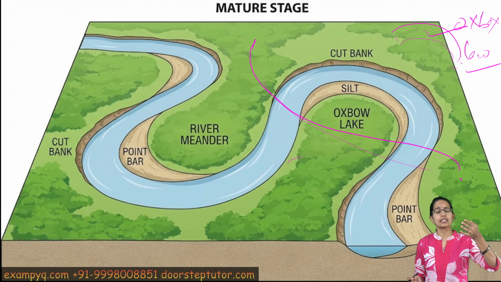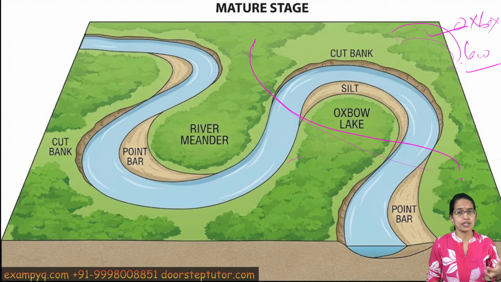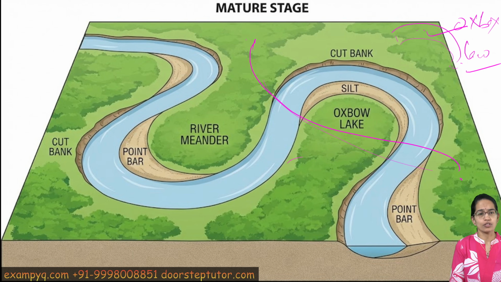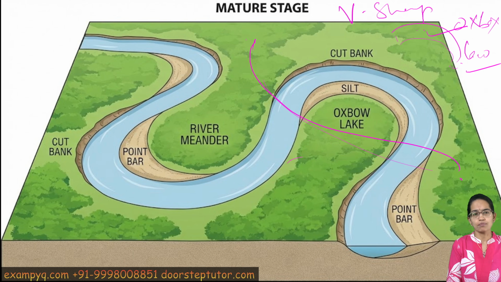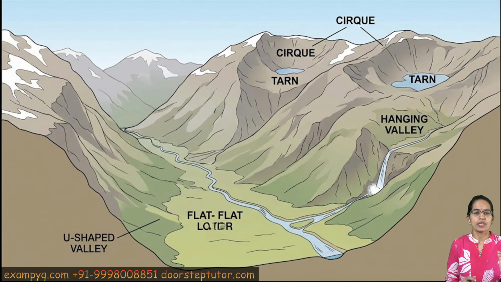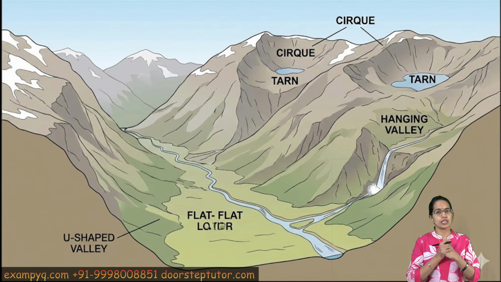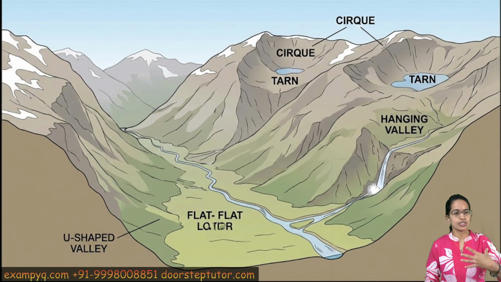In the early stages, the river is in its active phase, so there would be lots and lots of cutting activities. So formation of V-shaped valley, gorges, canyons are some of the important formations in the early stages of the river formations. Then coming on to glacial formations, you have the glacier that flows through.